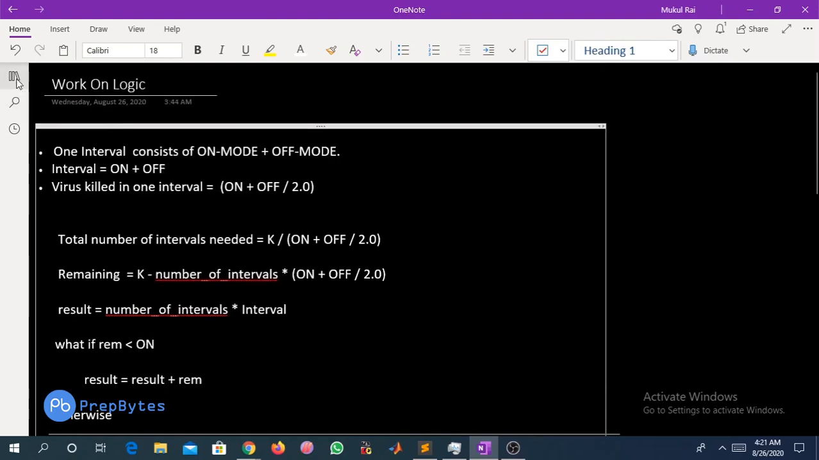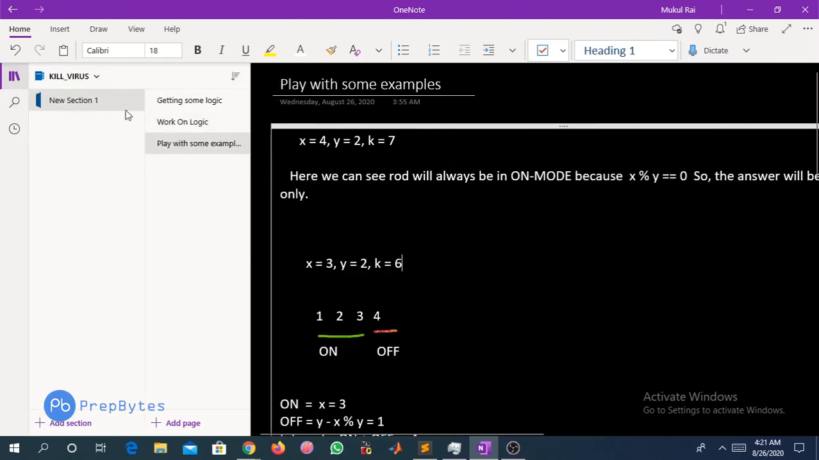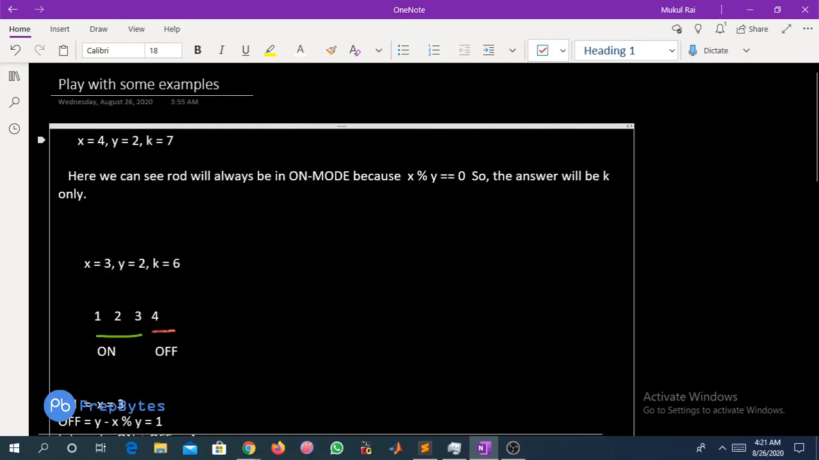Now let us work through some examples to understand our logic. For the example given in the test case, x equals 4, y equals 2 and k equals 7. Here we can see the power of the rod is reduced after every 4 minutes, and scientists visit the lab after every 2 minutes. When the scientists come, they will see that the rod is in on mode, so they don't have to do anything.